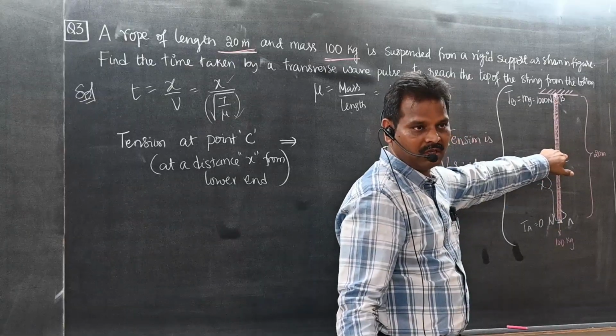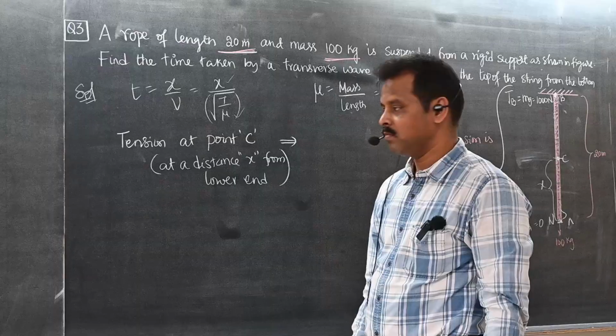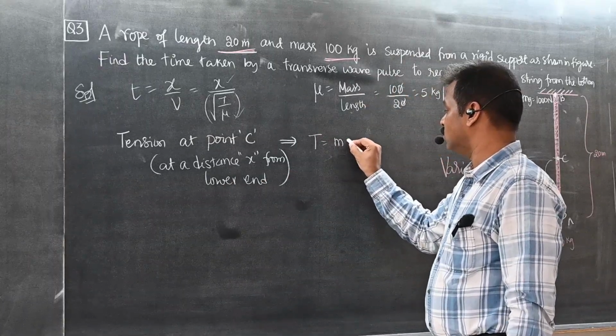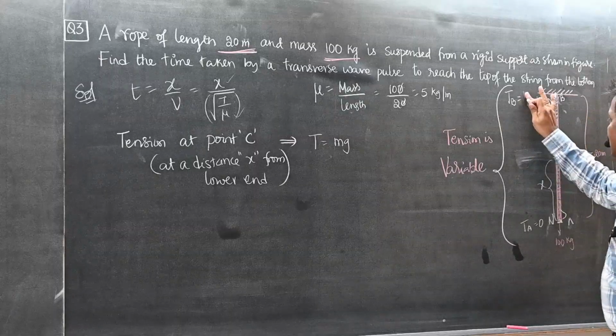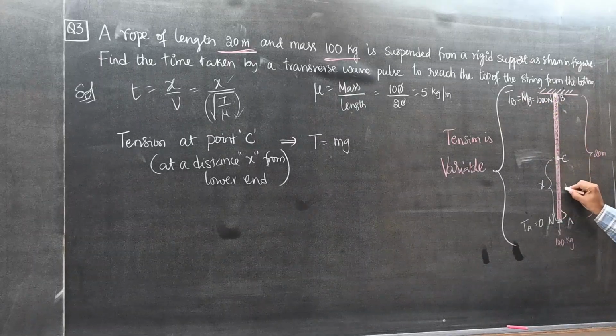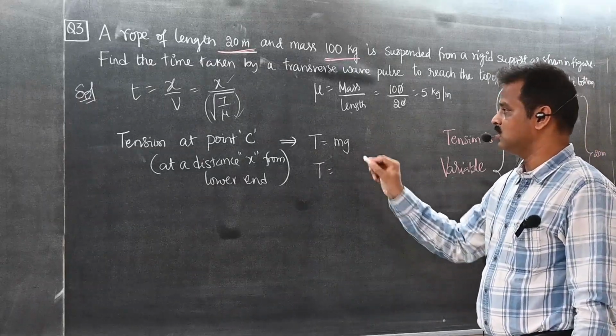Here I am first finding the tension. So how to find tension? Tension is equal to small m g. Let us say the total mass is capital M. But what is the mass of this portion? Small m. So how to find small m?